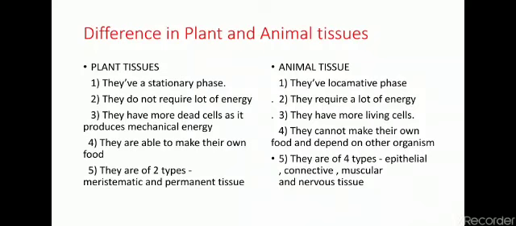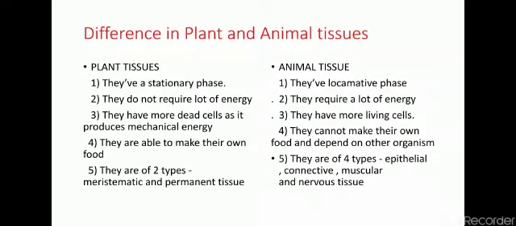Next, plant tissues have more dead cells as they provide mechanical support, whereas animal tissues have more living cells. Plants are able to make their own food, whereas animals cannot make their own food and depend on other organisms. Plant tissues are mainly of two types, meristematic tissues and permanent tissues, whereas animal tissues